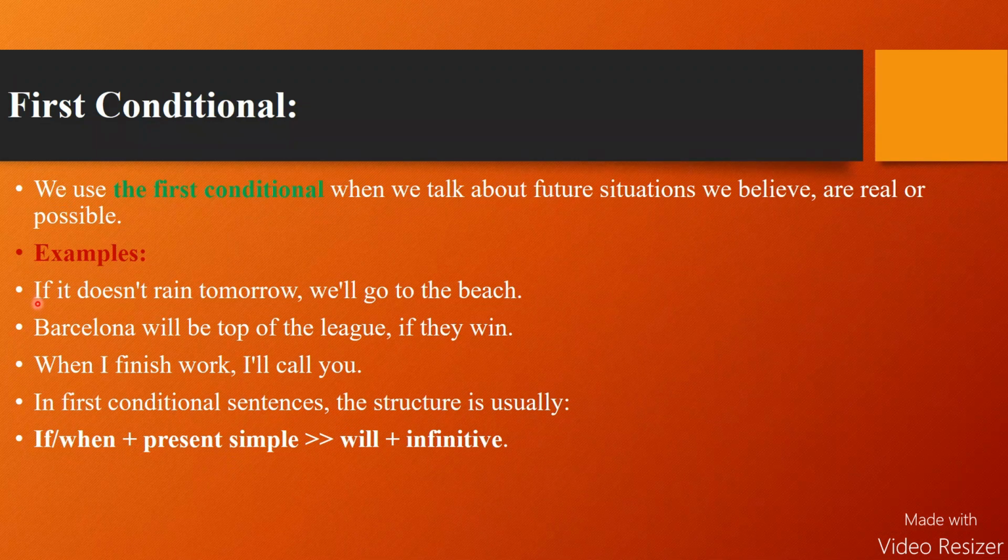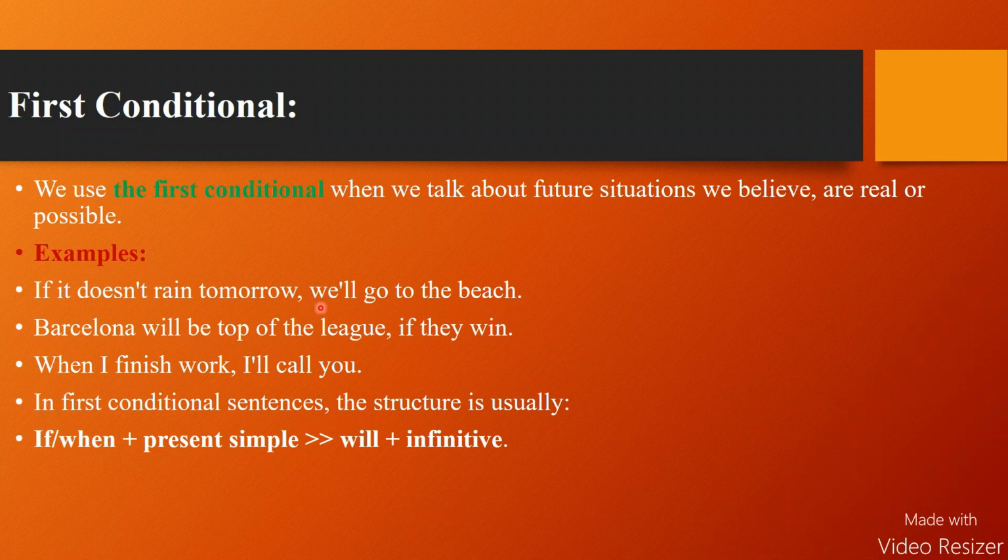Number 1, if it doesn't rain tomorrow, we shall go to the beach. It means we have used the conditional clause at the beginning of a sentence, and then we have talked about the possible result: we shall go to the beach.